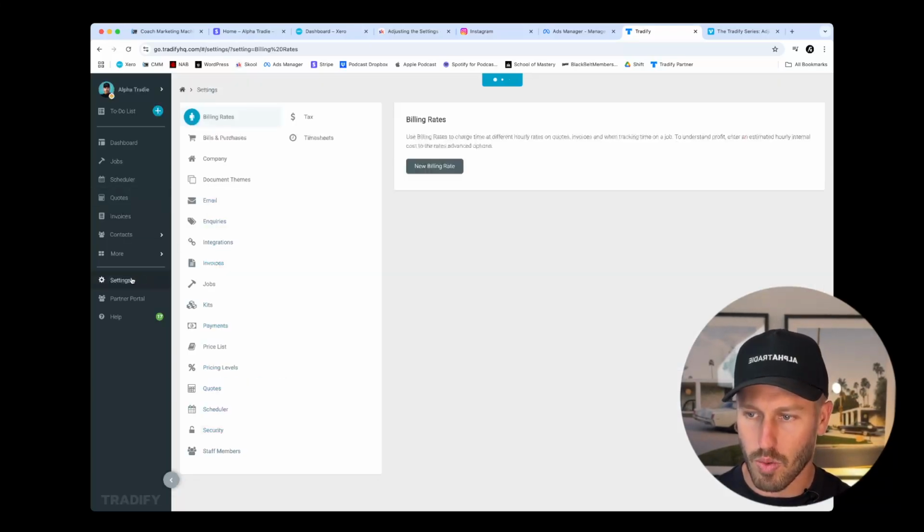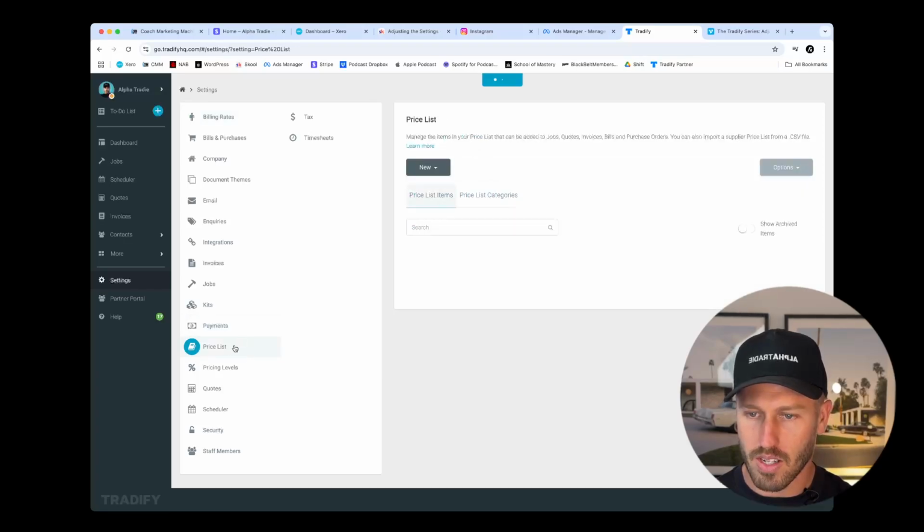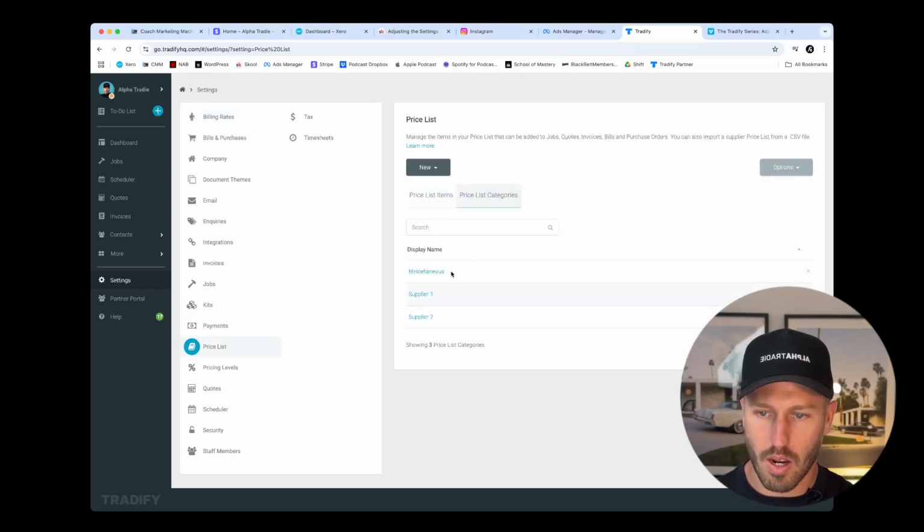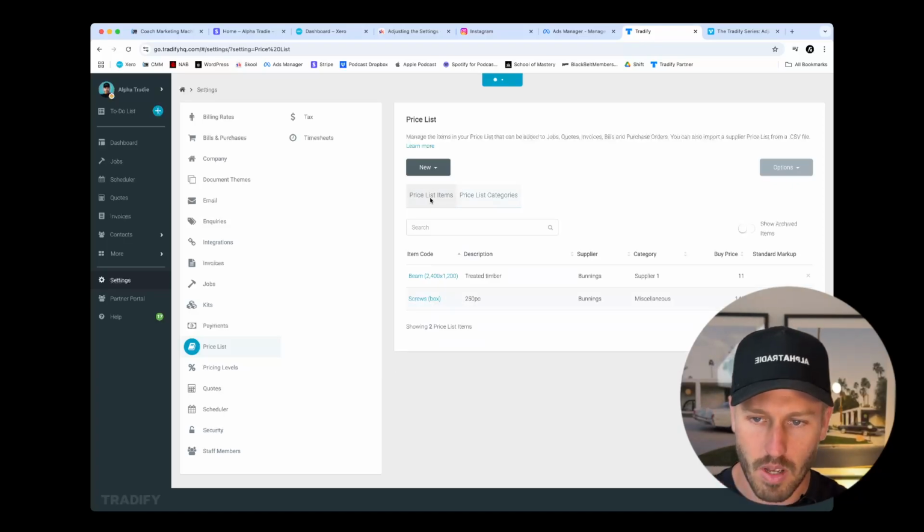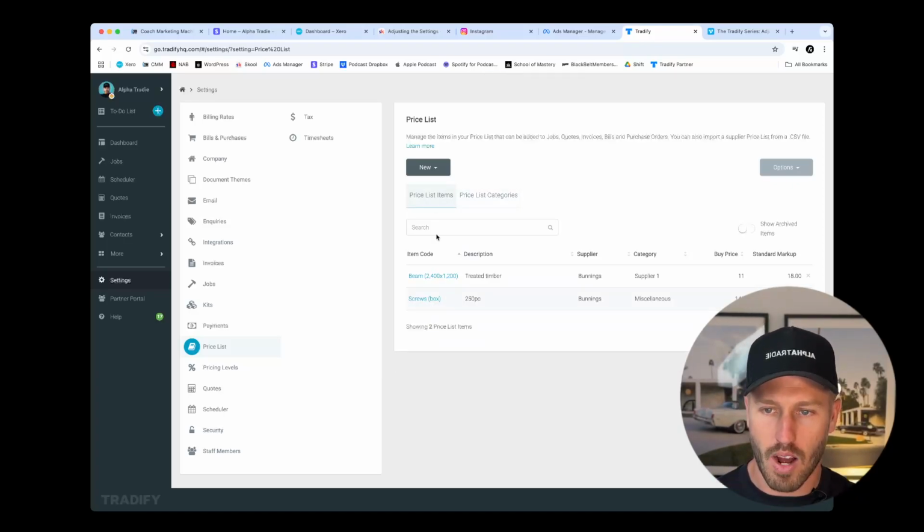out now. So we're going to go to settings, we're going to go to price list, we're going to create a price list category. You could call them whatever your suppliers' names, could be ADX, it could be Bunnings, but get some categories going so that you can organize your price list to make your life easier to find them. And then we're going to create our price list items.